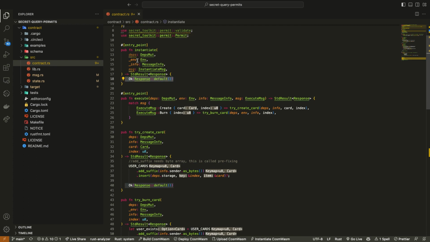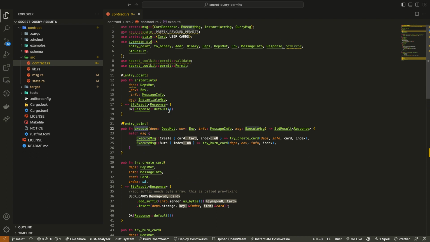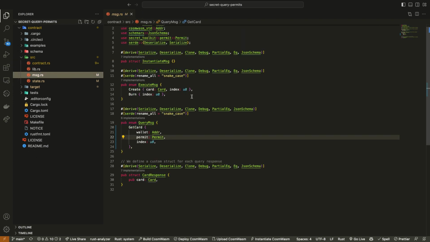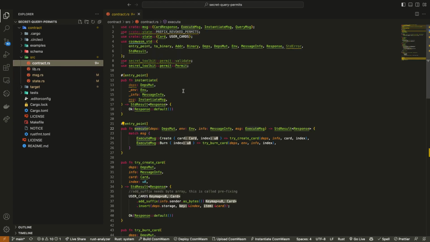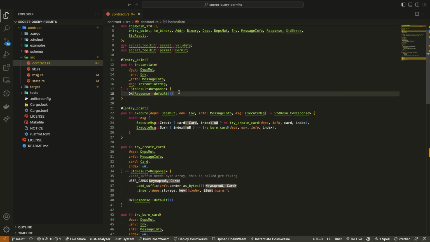So here's our instantiation message. We only have 3 entry points in our contract, right? We have the instantiate message, we have the execute message, and we have our query message. Because our instantiation message in msg.rs is empty, so too is our instantiation message here. If we needed anything in here, like if we were configuring an owner of the smart contract, that information would go in our msg file and then also here in our entry point instantiation message.